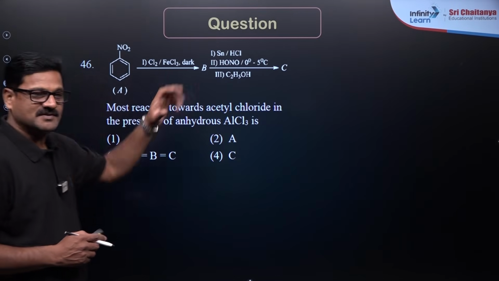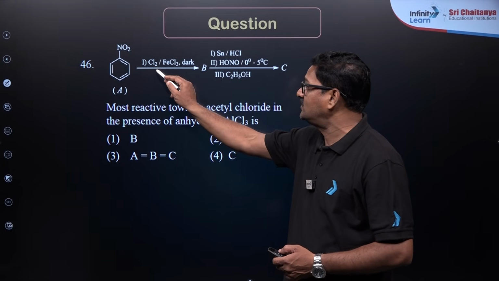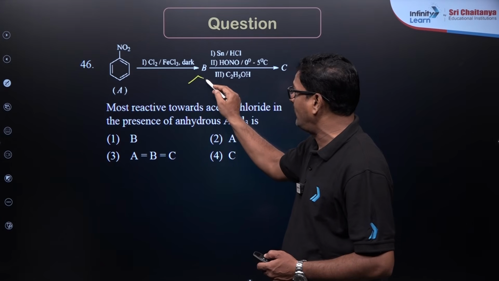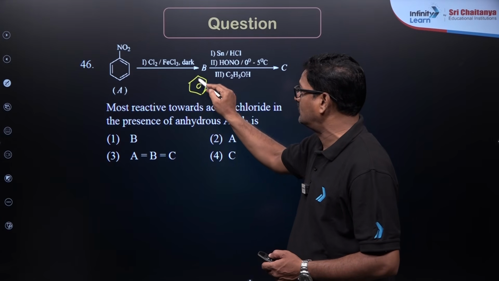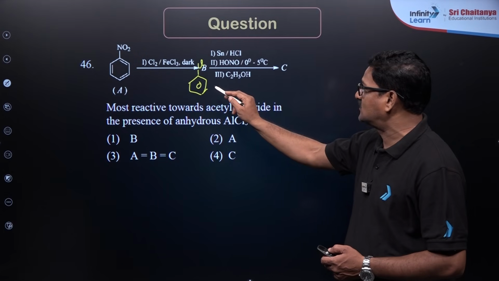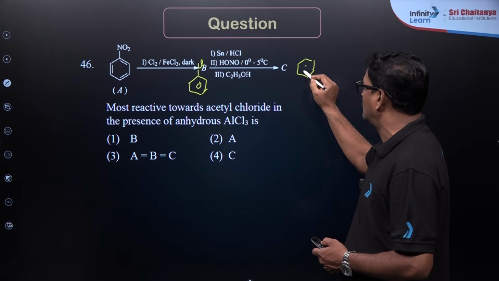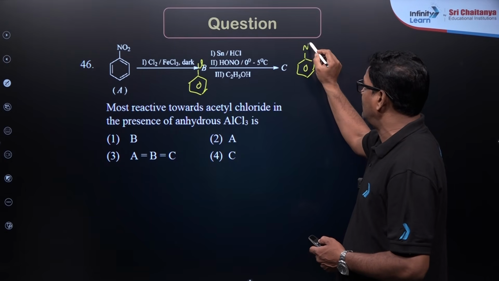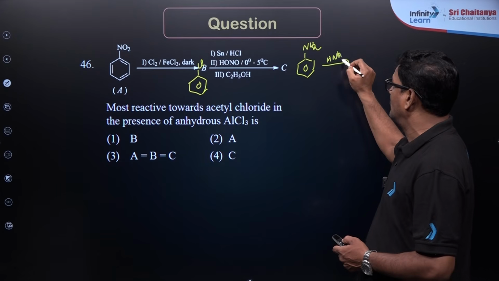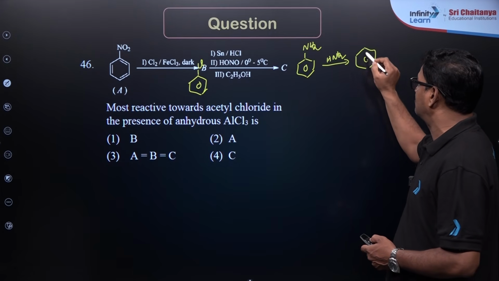A sequence of reactions has been given here. Benzene with a nitro group, nitrobenzene, when it is treated with Cl2 FeCl3, is an electrophilic aromatic substitution, so that you are going to have chlorobenzene. B stands to be chlorobenzene, and this chlorobenzene is treated with Sn/HCl, so that the nitro group is going to be reduced to get aniline, and it is treated with HNO2. It will become benzene diazonium chloride, a diazonium salt,